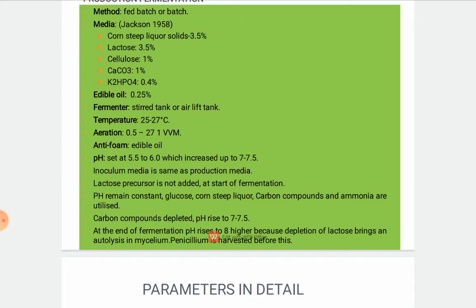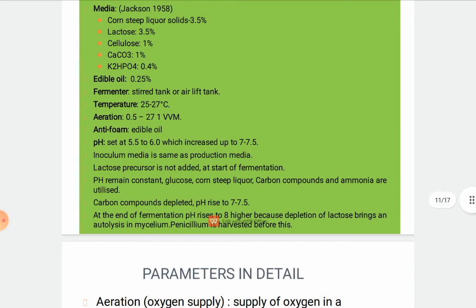Inoculum media is the same as production media. Lactose precursor is not added at the start of fermentation. pH remains constant. The glucose, corn steep liquor, carbon compounds and ammonia are utilized. Carbon compounds get depleted as the pH rises. Then the pH rises from 7 to 7.5. At the end of the fermentation process, pH rises to 8 because depletion of the lactose brings an autolysis in the mycelium, and this is the time when penicillin is harvested. Just before this, the penicillin is harvested.